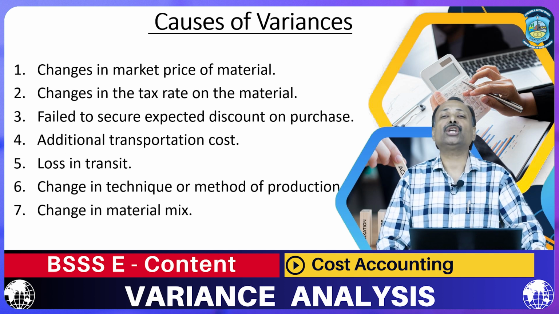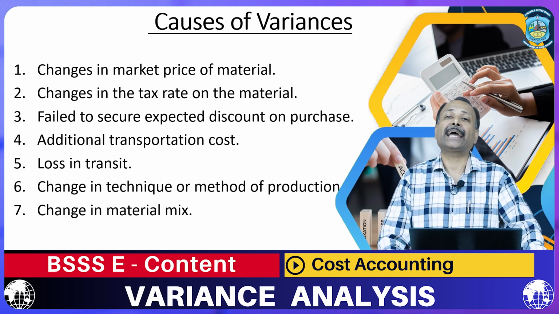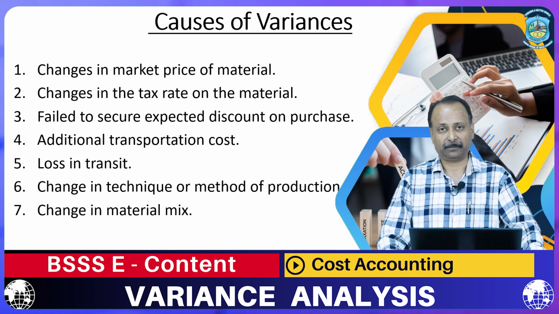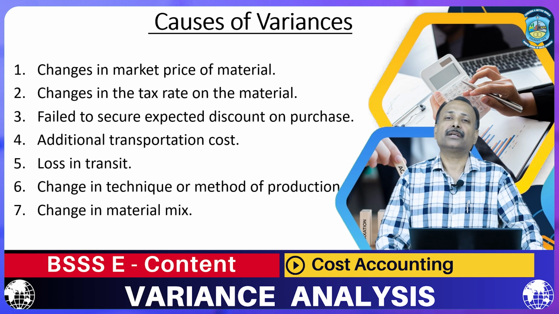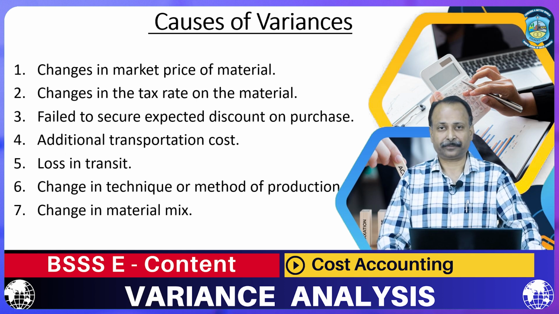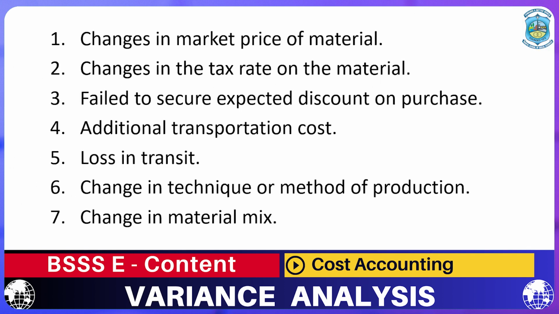So, the companies or the industries prefer to do a better negotiation at the time of purchasing of raw material, especially when they are purchasing in bulk. If they are able to get the discount, the cost of material is going to be decreased. If they fail to do so, automatically the cost of material is going to be increased or high. Then the next cause is additional transportation cost.